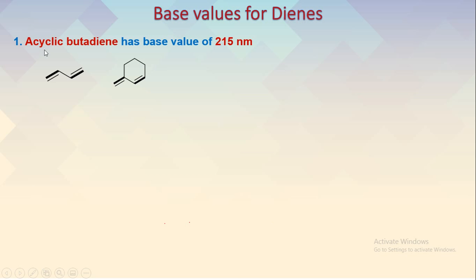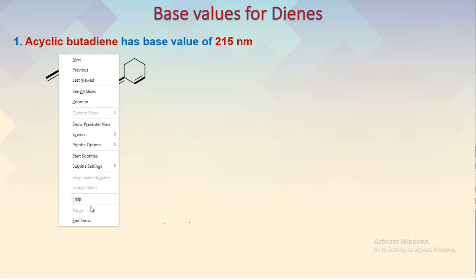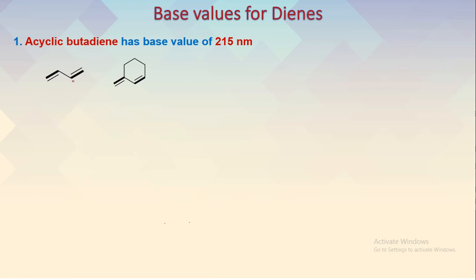In this case, the first base value we have to consider for the dienes is for acyclic butadiene. So we can see here the structure of acyclic butadiene. There are 4 carbons, and the double bonds are at carbon number 1 and carbon number 3. It is called acyclic because this is not in the cyclic form.